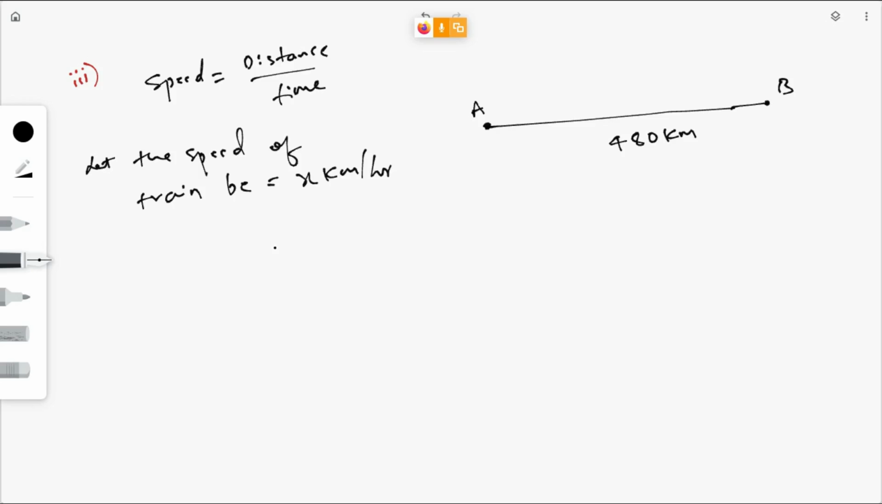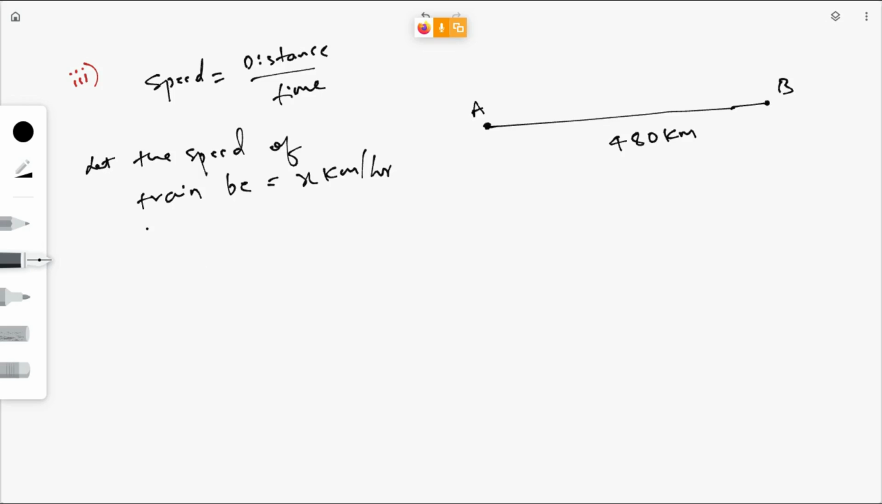Most of you are confused about which one to take as x, whether it is distance, speed or time. For that, you need to go through the whole problem. That x is given in the last sentence. We need to find the speed of the train, so that is our last sentence. So you need to take the speed of the train as x kilometer per hour.